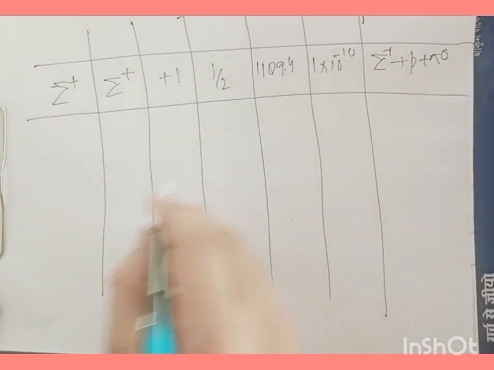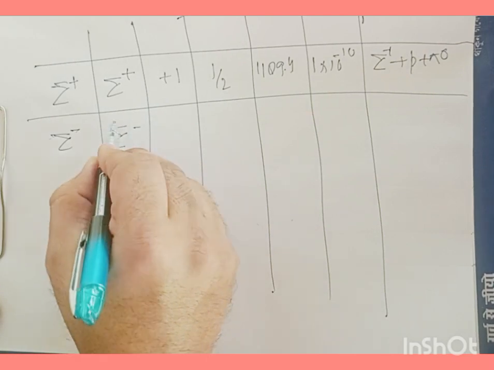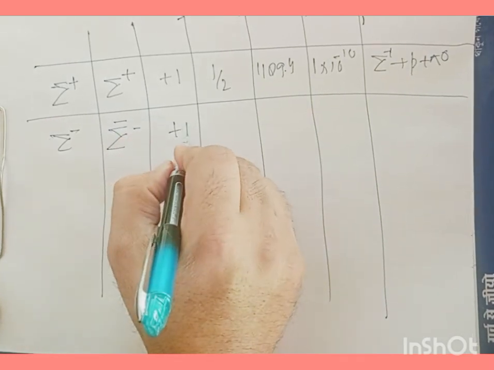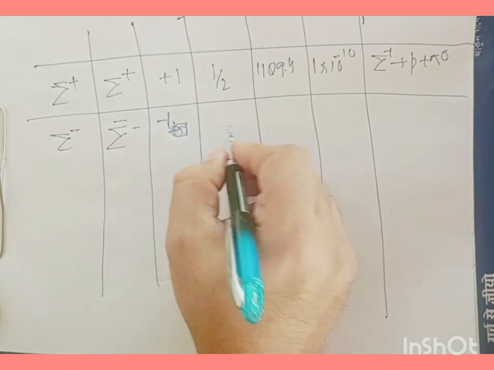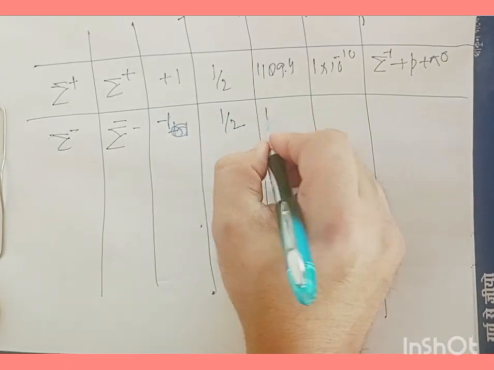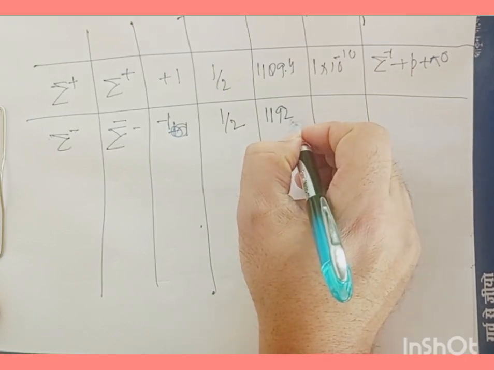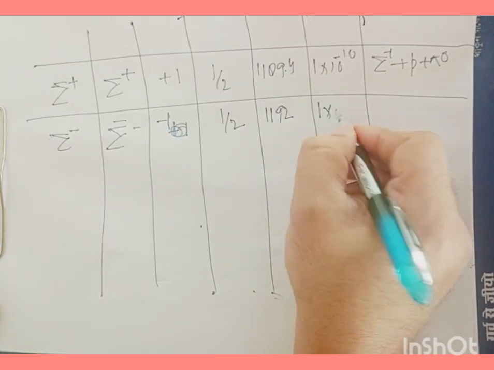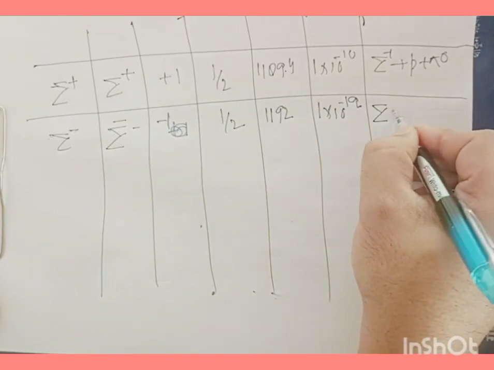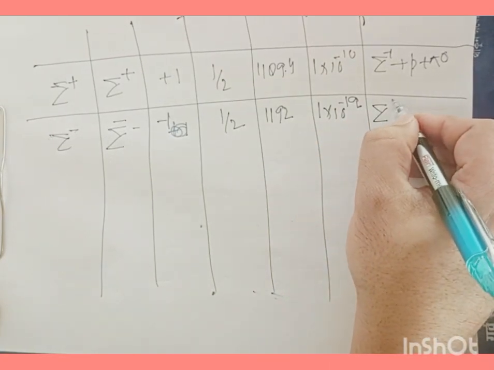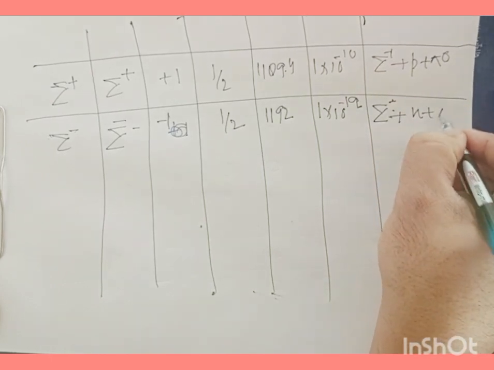Now after this we have sigma negative. For sigma negative, its antiparticle is sigma negative bar. Its charge is -1. Its spin is half, and it has a mass of 1192 mega electron volt per c square. It has a lifetime of 1 times 10 to the power of minus 19 seconds, and its typical decay is sigma minus goes to neutron plus pi minus.